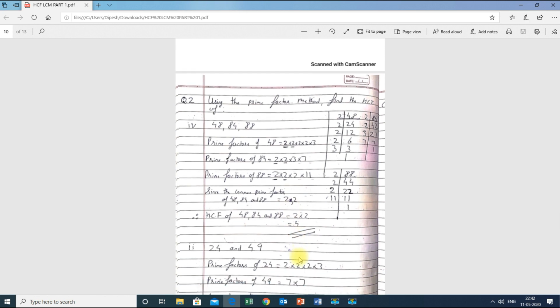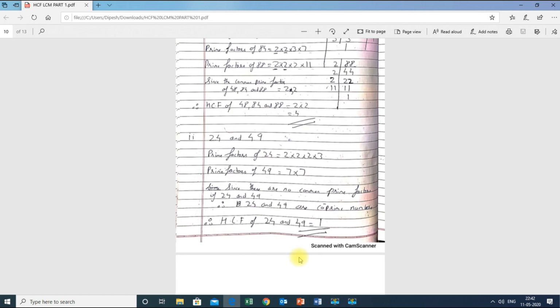Let us solve one more example. 24 and 49. Prime factors of 24 and 49: 24 is 2 into 2 into 2 into 3, and 49 is 7 into 7. Now you can see that there is no other number which is common. Apart from 1, which is common for every number, there are no other common factors.